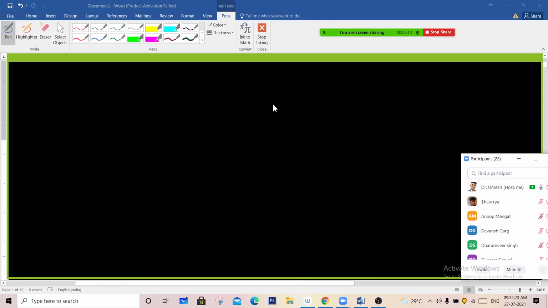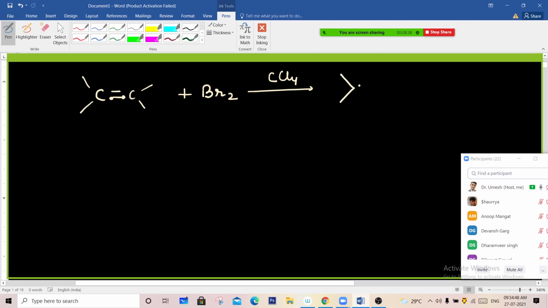Another thing, if any molecule contains a double bond, a multiple bond, in the 10th class syllabus it was taught to you, I hope, that for this unsaturation, if we add bromine, the bromine gets added over there, and the reddish brown color of the bromine gets discharged.